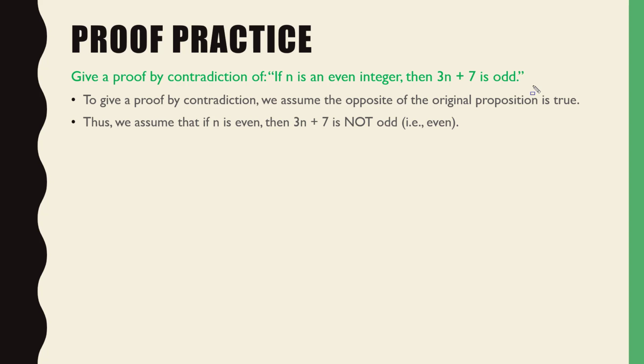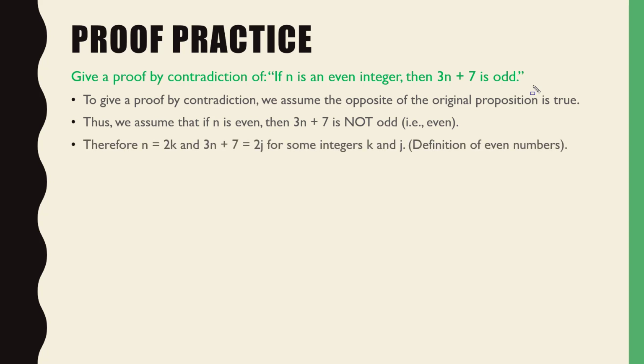Make sense? Okay, so therefore we know, this is again our known thing, our P in the P therefore Q, is that n is equal to 2k, because 2k is an even number, right? That's how we express an even number. So if I know this to be true, how do I know this is true? How do I know that's true?